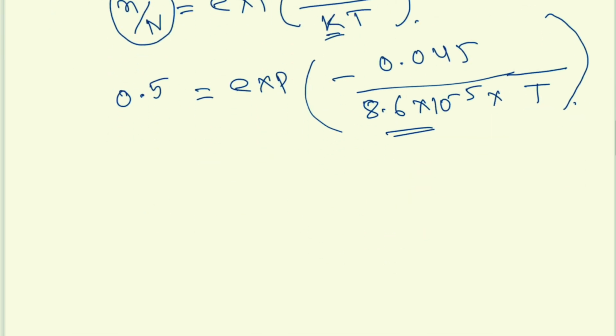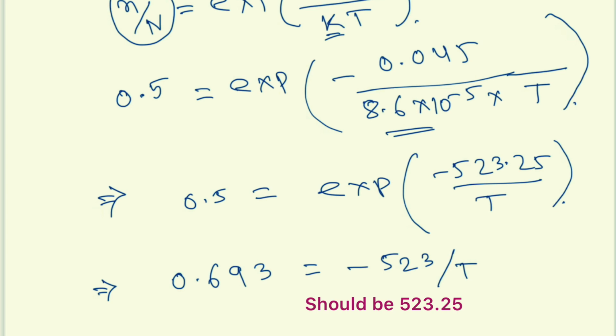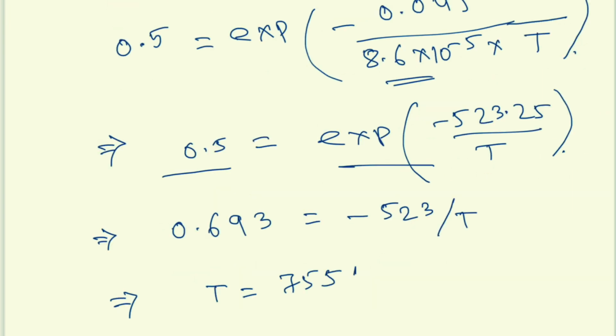So 0.5 equals, if you calculate this, 523.25 by T. So this will come 0.693 equal to 523 divided by T, if we take the ln of both sides, right? Then it would be 755 Kelvin.